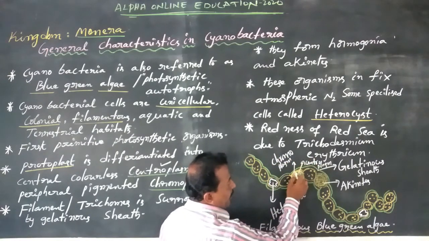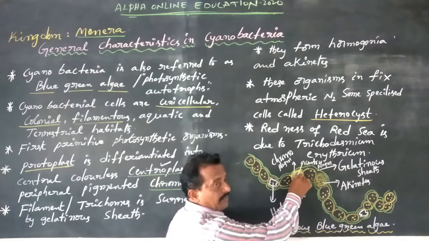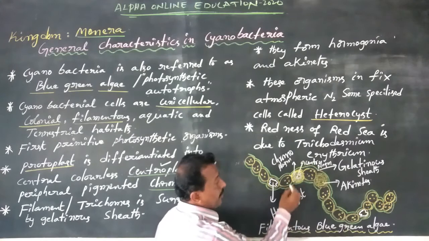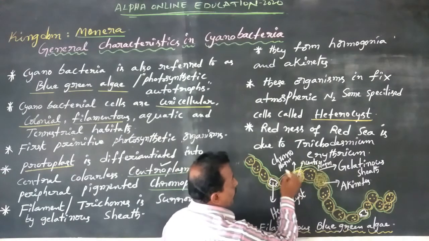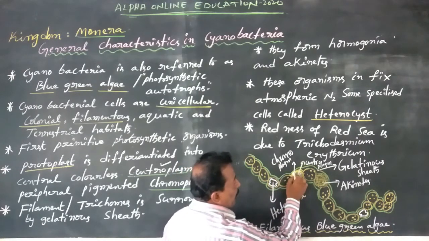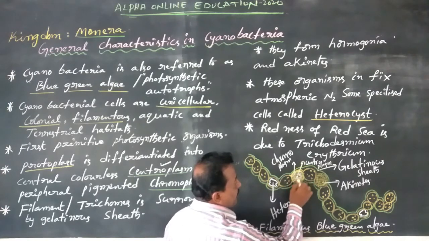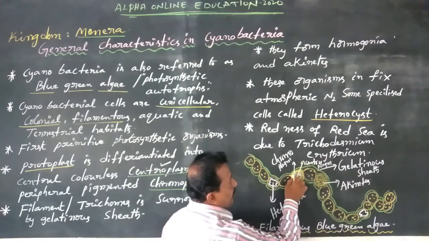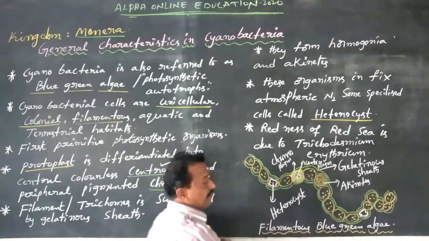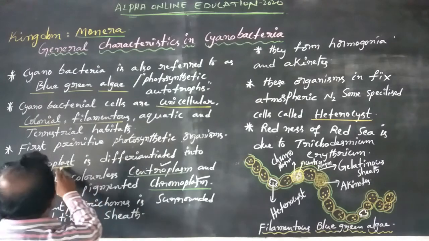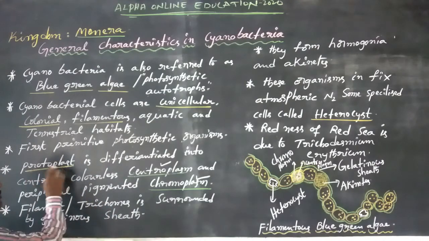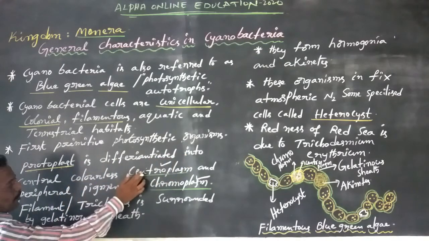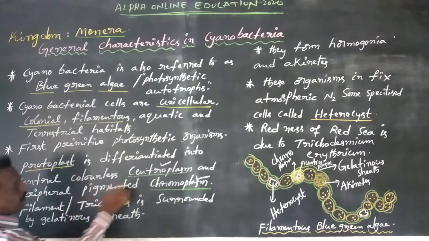Centroplasm is always located at the center of the cell and is colorless but contains chromatin material, and chromoplasm is always located on the peripheral side of the cell containing pigments, so it always appears colorful. That is, the protoplast is differentiated into central colorless centroplasm and peripheral pigmented chromoplasm.